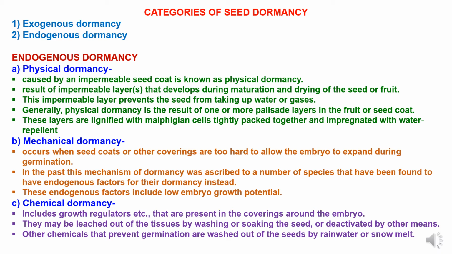Now, third one is chemical dormancy, which includes growth regulators that are present in the coverings around the embryo. They may be leached out of the tissues by washing or soaking the seed or deactivated by other means. Other chemicals that prevent germination are also washed out of the seeds by rainwater or snowmelt.